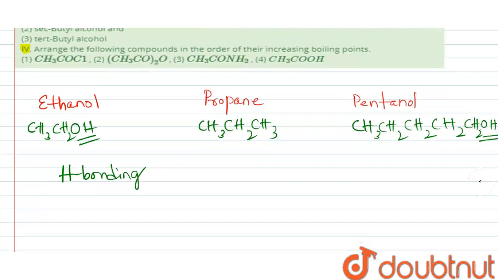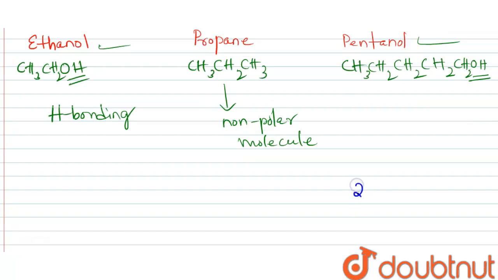But in case of propane, there is no electronegative atom like oxygen, so it is a non-polar molecule. So propane will have the least boiling point. Due to hydrogen bonding in ethanol and pentanol, they need more temperature to break the bond. So in those cases, the boiling point is high.